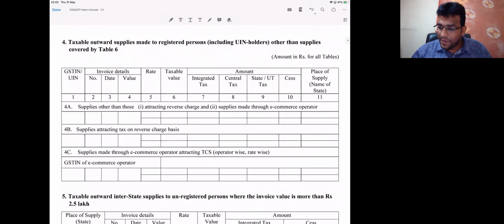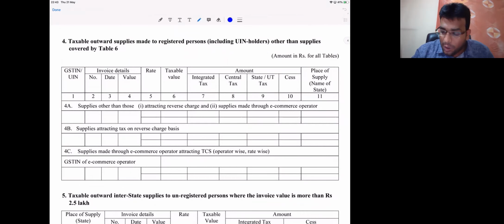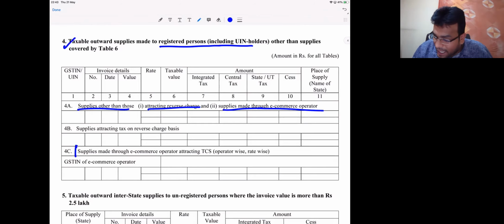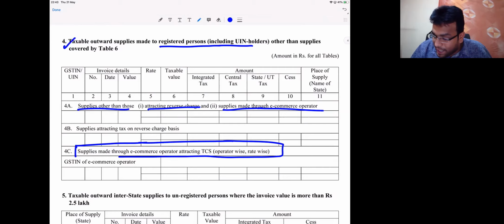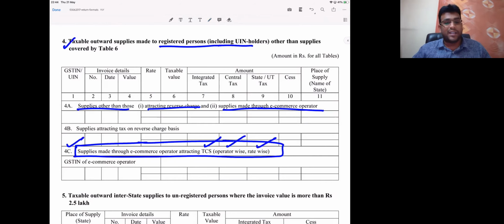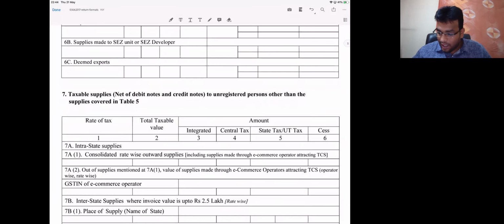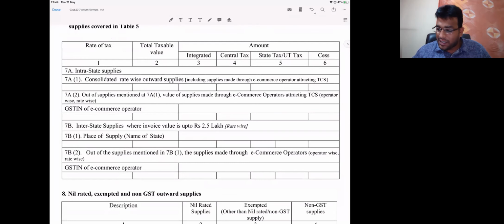If you see here, I really want to look at this. Taxable outward supplies made to what persons? Registered persons. Here you can see supplies other than those attracting reverse charge, other than supplies made through e-commerce operator. Here separately we will show supplies made through e-commerce operator. I repeat one more time, see that language. Supplies made through e-commerce operator attracting TCS, operator wise, Amazon, Flipkart separately and all, rate wise. That way we'll display the details. Same thing we'll do even in case of B2C also, my dear friends. Even in case of B2C, definitely we'll show that details.